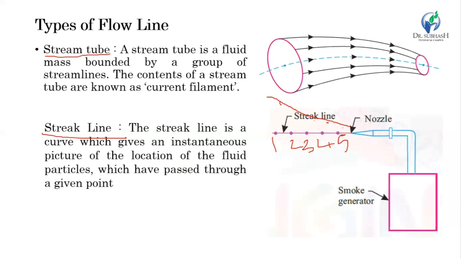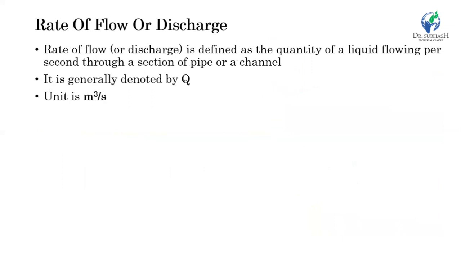Then we will move on to the next part, which is the discharge or rate of flow. Rate of flow is defined as the quantity of liquid flowing per second through a section of pipe, and it is generally denoted by Q. Let's suppose we consider a pipe here, and the rate of flow is the volume flow per unit time.